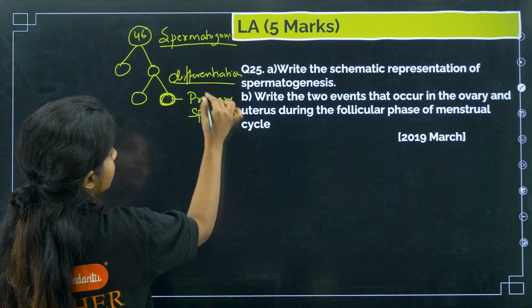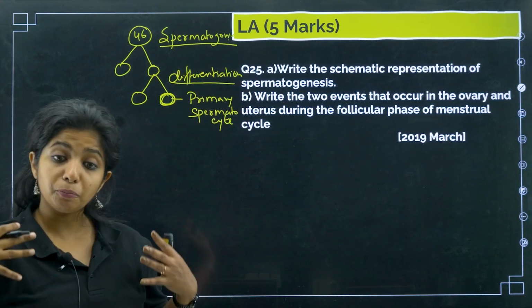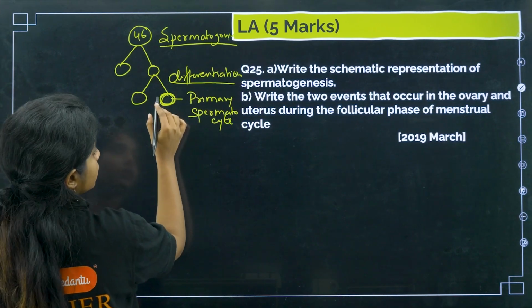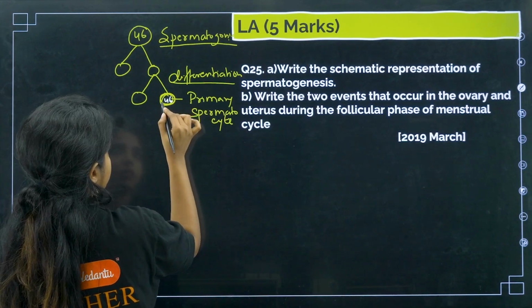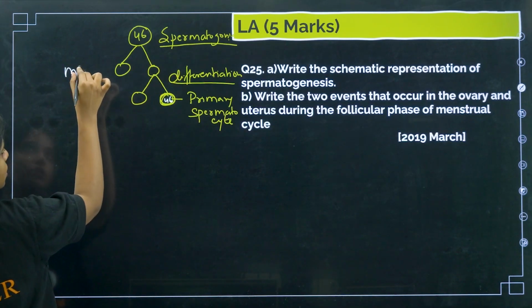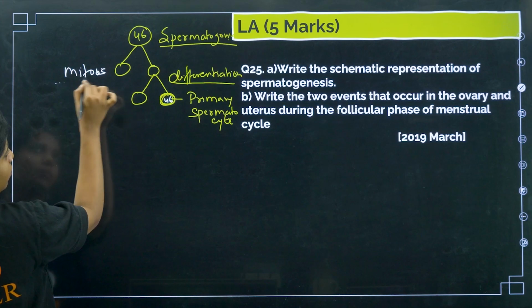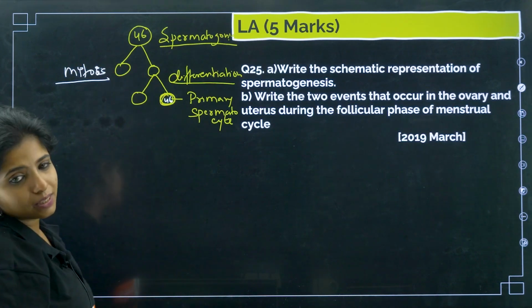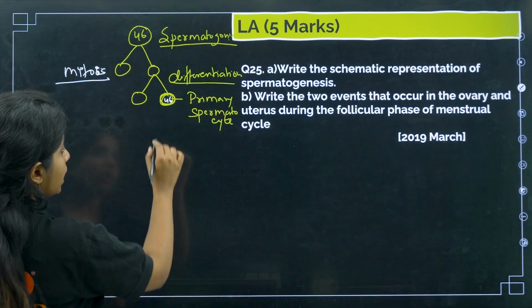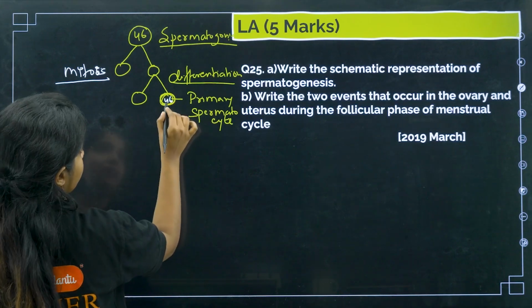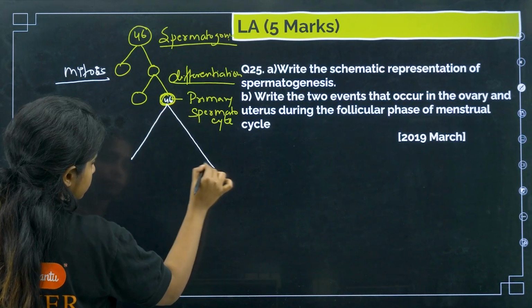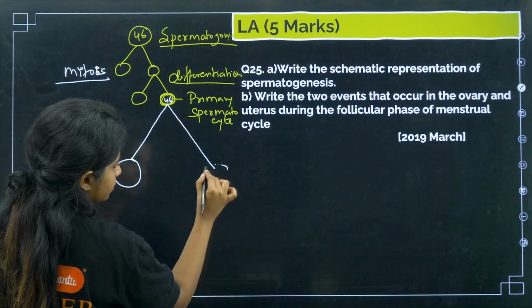It has undergone differentiation, as in now it has a particular function to do. And what do you call this? Primary spermatocyte. How many chromosomes will be there still, children? 46, because it was undergoing mitosis, and in mitosis you just increase the number of cells, nothing else. So this primary spermatocyte, which has 46 chromosomes, will now divide again into 2 more cells.